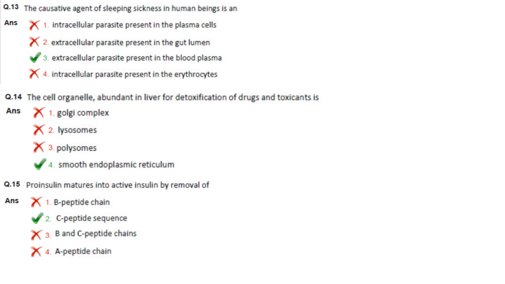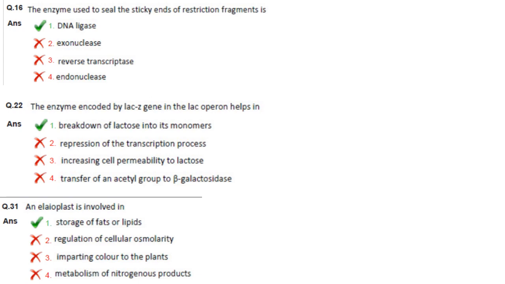The cell organelle abundant in liver for detoxification of drugs and toxicants is, so it is the smooth endoplasmic reticulum. Then proinsulin matures into active insulin by removal of the C-peptide sequence. The enzyme used to seal the sticky ends of restriction fragments is DNA ligase.